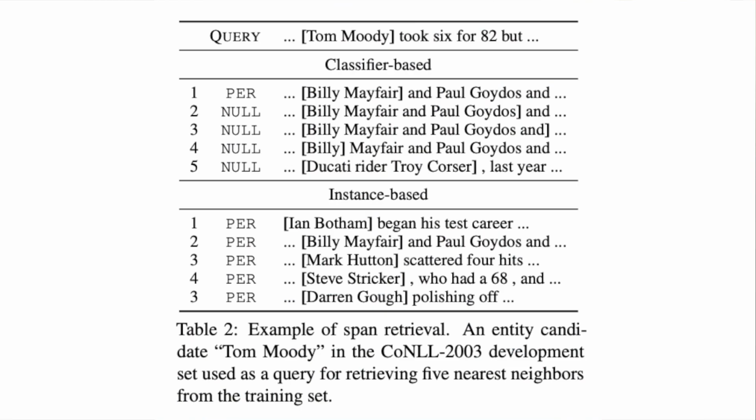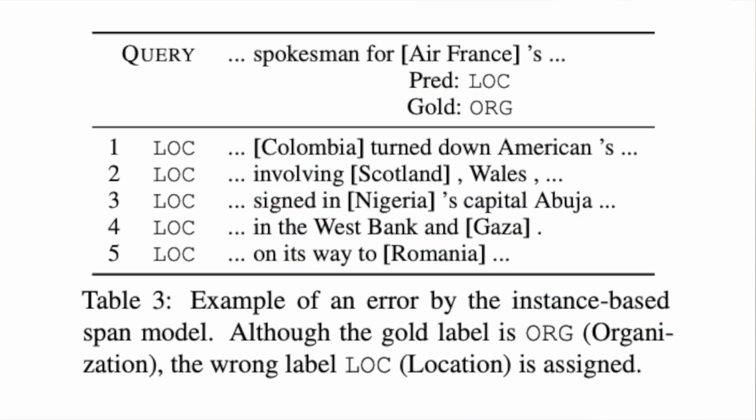In terms of qualitative analysis, we found that the span feature space learned by the instance-based method can be applied to different downstream tasks such as a span retrieval system. Here you can see that the instance-based classifier was able to consistently retrieve the correct type of entities, whereas the classifier-based wasn't able to do so. However, as you can see in the next table, the instance-based span model doesn't perform well with location and organization entities, as it often mixes them up together. We found that most often it is the country or district entities that confuse the model.